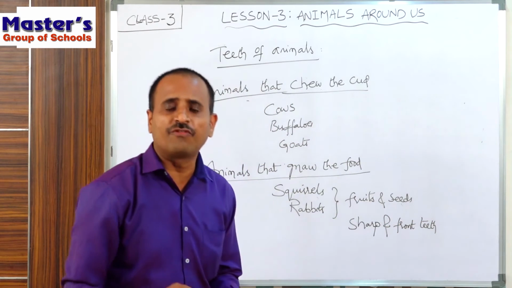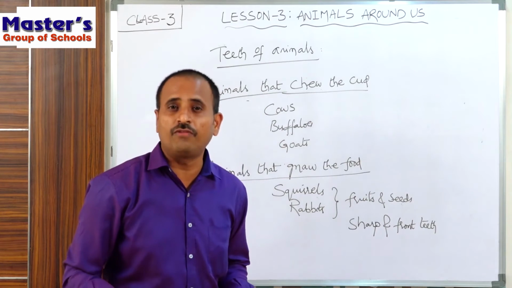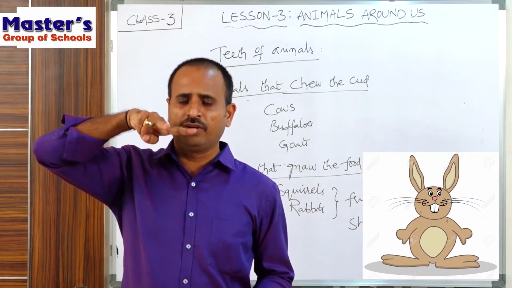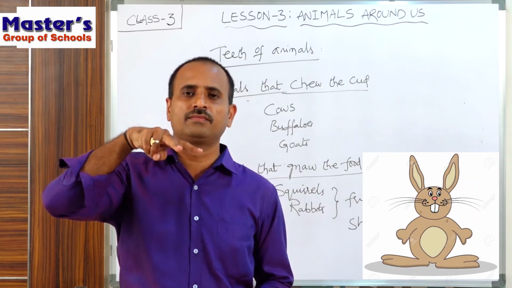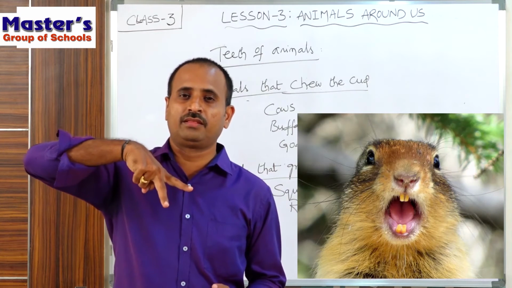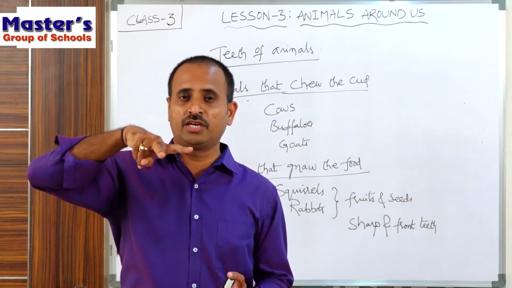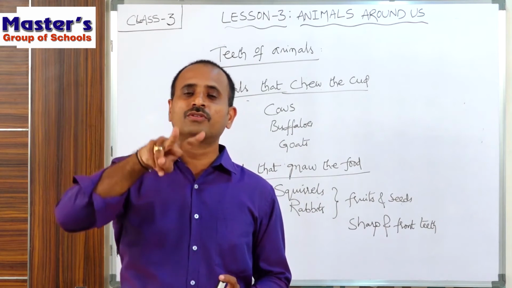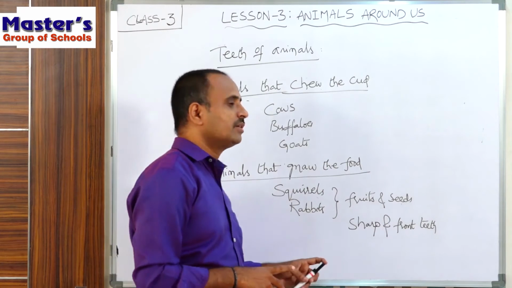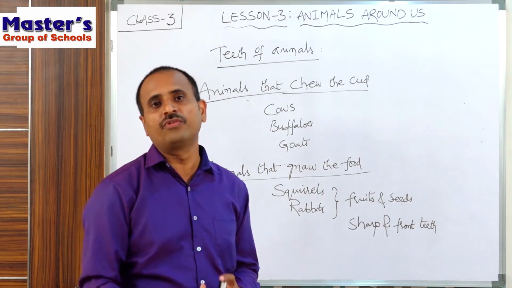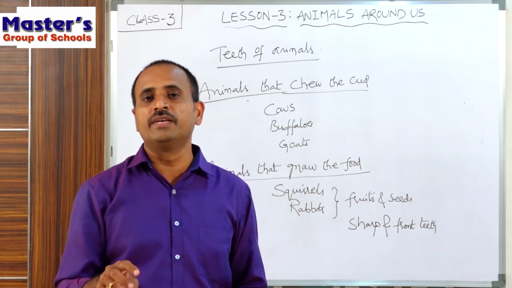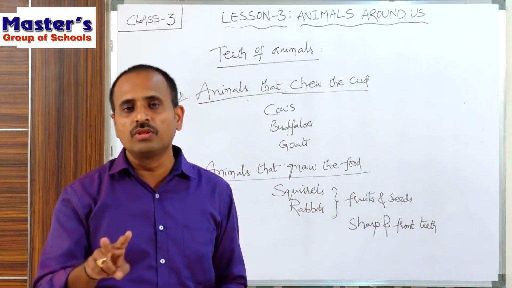If you observe the teeth of a rabbit, have you ever seen the teeth of a rabbit? The rabbit has two front teeth which are very sharp and strong. And if you observe squirrels, they also have sharp front teeth. There will be two teeth which look very sharp and long. These two sharp front teeth help these animals to gnaw the food, that means to cut the food and to chew the food.